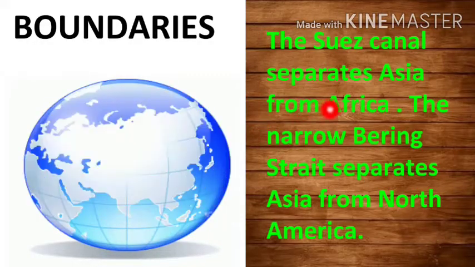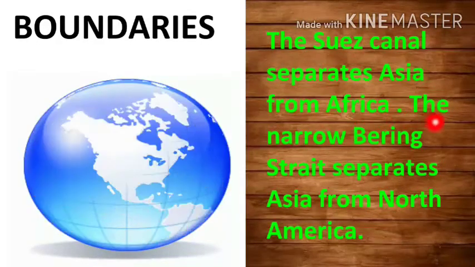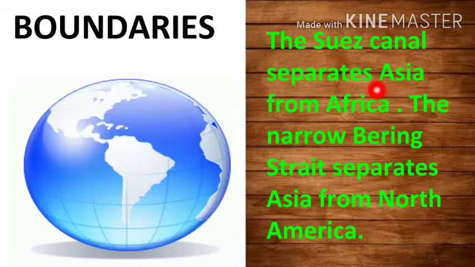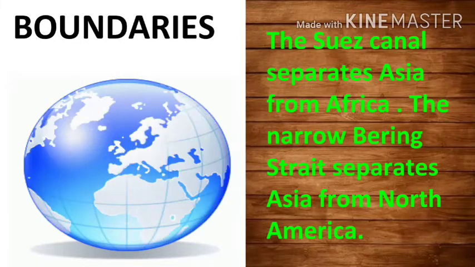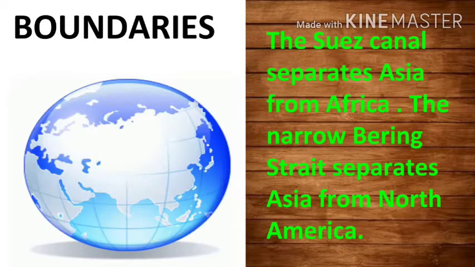The Suez Canal separates Asia from Africa. The narrow Bering Strait separates Asia from North America. Students, the most commonly accepted boundaries place Asia to the east of the Suez Canal, separating it from Africa, and to the east of the Turkish Straits, the Ural Mountains and the Ural River, and to the south of the Caucasus Mountains and the Caspian and Black Seas, separating it from Europe. Students, it is clear now: the Suez Canal separates Asia from Africa and the Bering Strait separates Asia from North America.